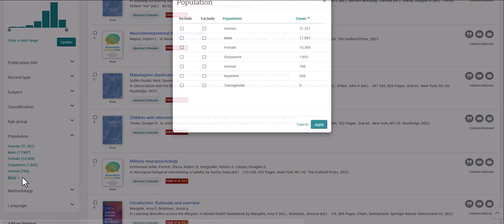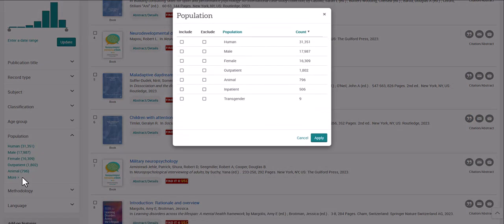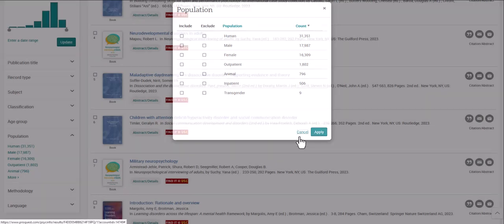Population group is limited to subject population group for studies and does not include population demographic groups with specific identities such as race, ethnicity, or sexual orientation.